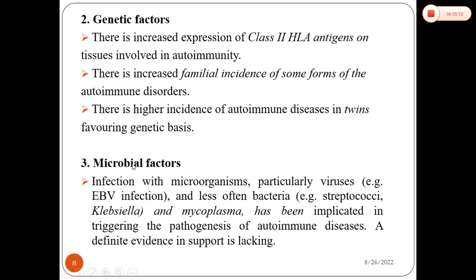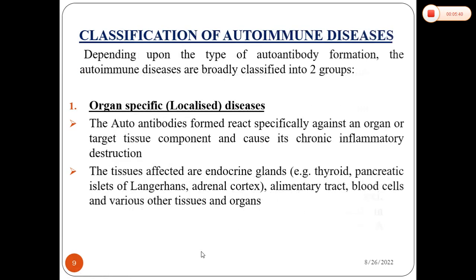Another thing that triggers autoimmunity is microbial factors. For example, if a person has genetic and immunological problems, as we discussed now, and if there is any microbial trigger, there are chances that may end up in the pathogenesis of autoimmune diseases. Especially if there are viral infections, for example, Epstein-Barr viral infections, there are chances for that.